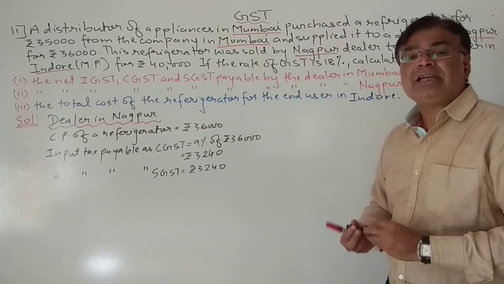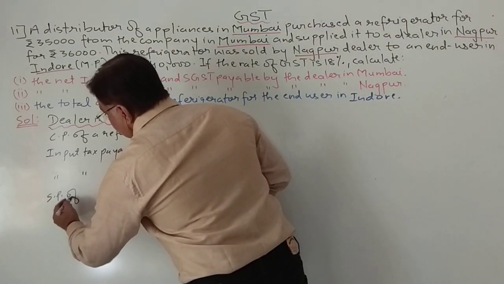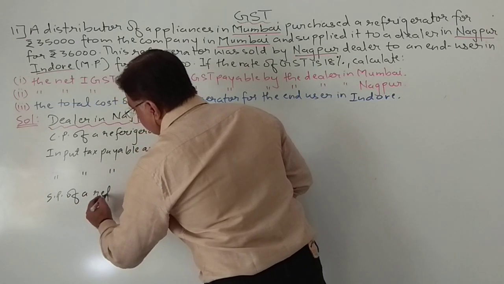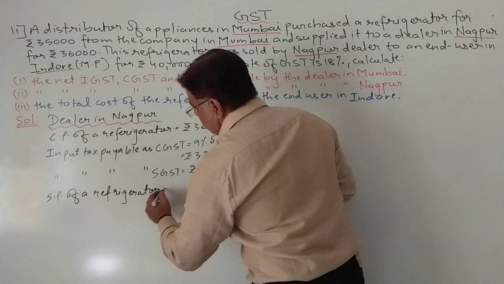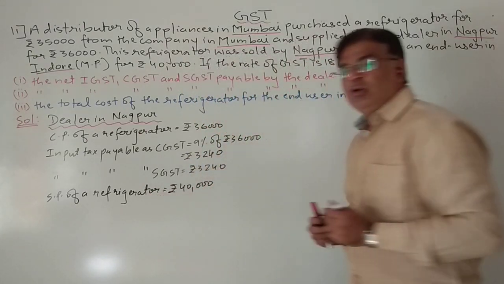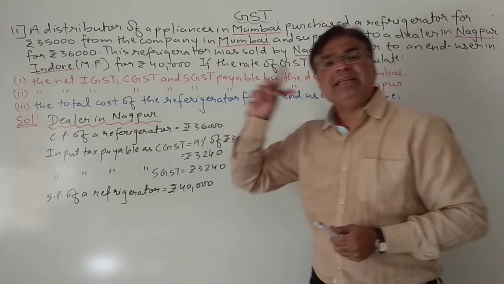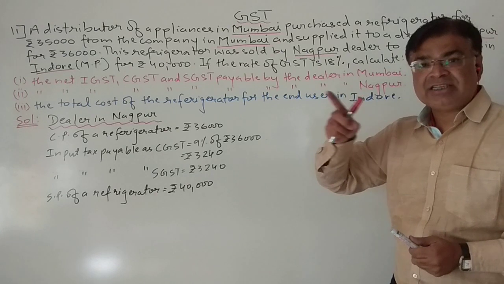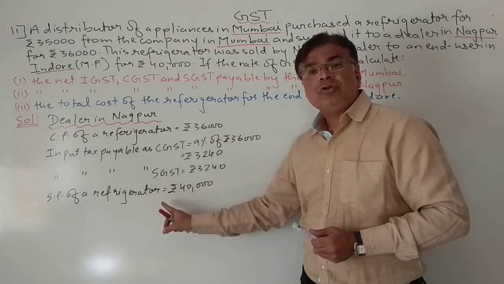So first let us see at which price he is selling. So the selling price of a refrigerator is rupees 40,000. Okay students, the Nagpur dealer is selling to an end user in MP, Madhya Pradesh, and Nagpur is in Maharashtra. So from Maharashtra it is sold to Madhya Pradesh.